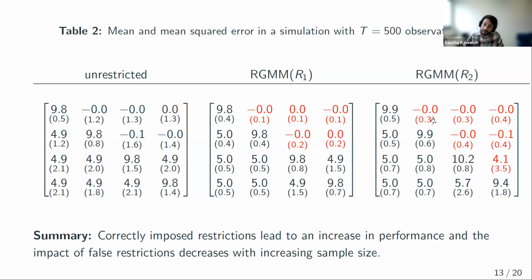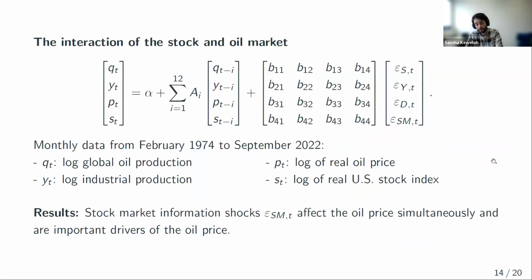And additionally, you can still see that the estimator is still able to incorporate and use correctly imposed restrictions, because it still shrinks these elements towards 0, mean squared error is smaller, and the other elements also benefit from using this prior economic knowledge. Mean squared error here is again smaller. Yeah, so I think bottom line is, the simulation shows it can use correct restrictions, it leads to more precise estimates. So there is a value of this prior economic knowledge beyond identification. And this non-dogmatic approach allows us to use it in a way such that we are really able to detect and ignore incorrectly imposed restrictions.